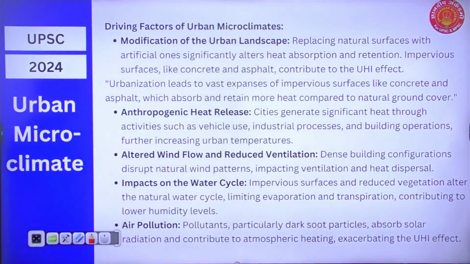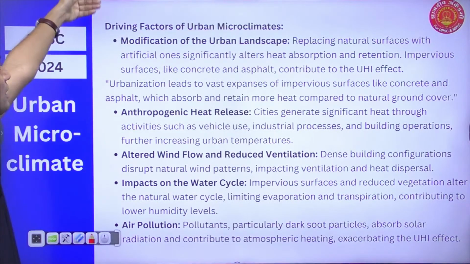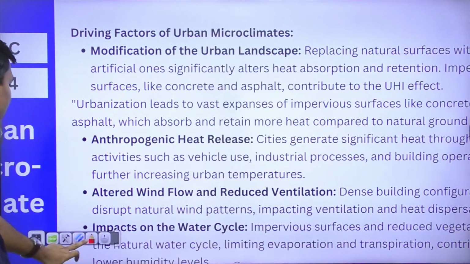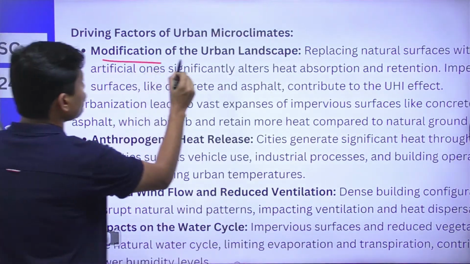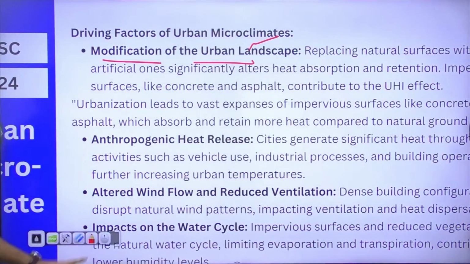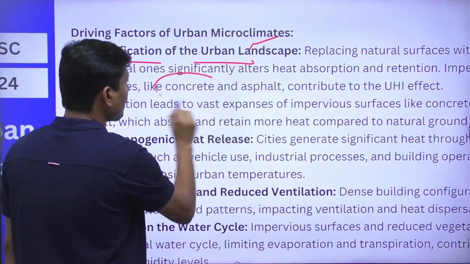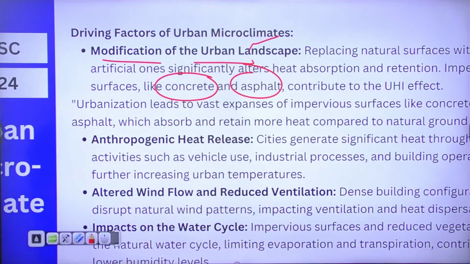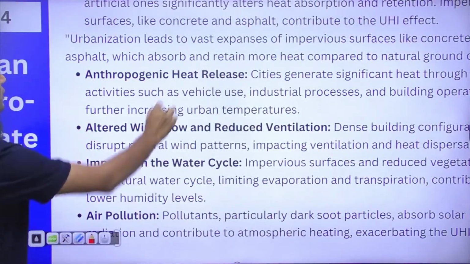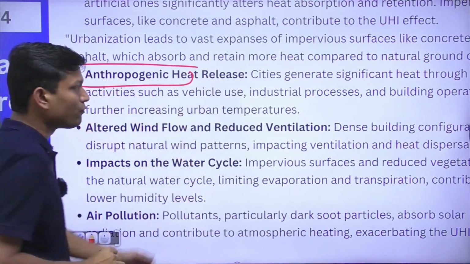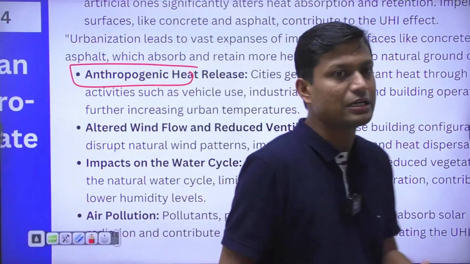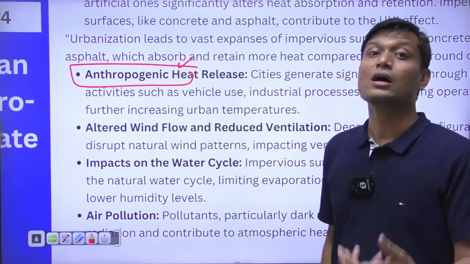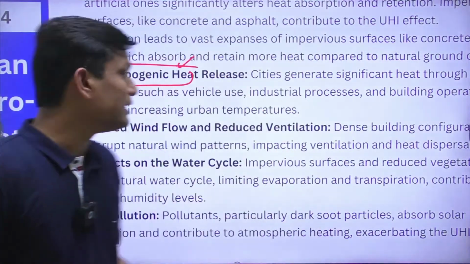Let's move on. What are the factors which are driving these microclimatic patterns? When it comes to factors driving microclimatic patterns, I have modification of the urban landscape, which is well understood. We already talked about concrete and asphalt, which contribute to the urban heat island effect. Other than that, we have the release of anthropogenic heat from vehicles, from buildings and other industrial and commercial activities, which results in the urban heat island effect.